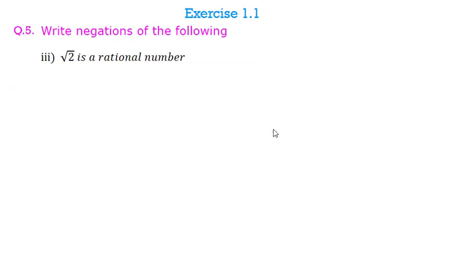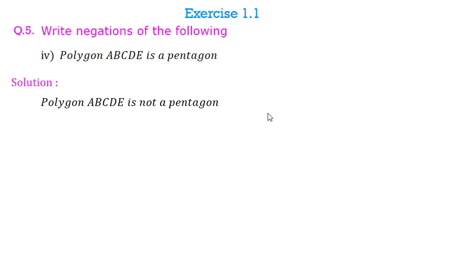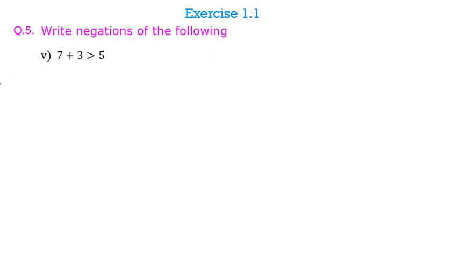Third question is root 2 is rational number. Now I have to write its negation, so I will say that root 2 is not a rational number. Polygon ABCD is a pentagon, so simple, polygon ABCD is not a pentagon. And here it is 7 plus 3 greater than 5. So its negation will be 7 plus 3 is not greater than 5. Now here I am not using less than or equal to 5. I am just saying that it is not greater than 5. So wherever you have a positive sentence, you use not word.